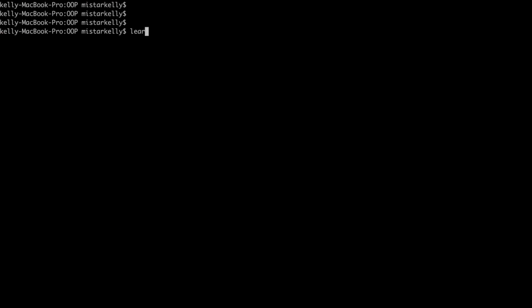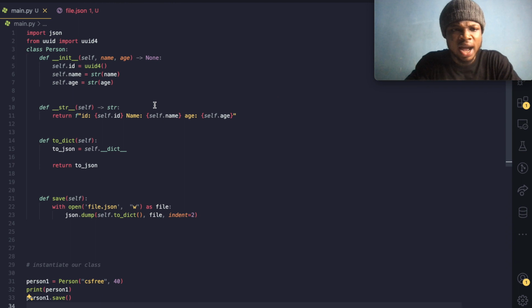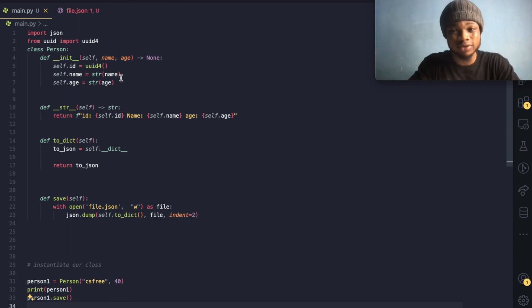So I have to just run our code with python3. So it says object of type UUID is not JSON serializable, which I intentionally wanted to show you so you understand the things that we are doing. If you notice, I passed str over here, which doesn't even make any sense, because by default all these will be returned as str. A Python variable is str by default. So me passing this str over here makes no sense, but I just passed it so that I can tell you that